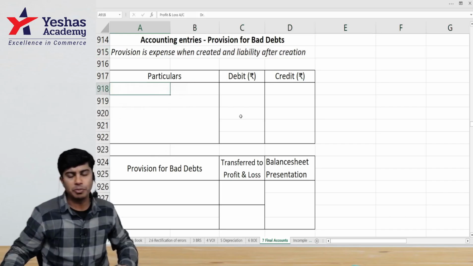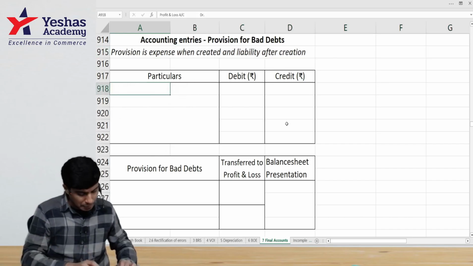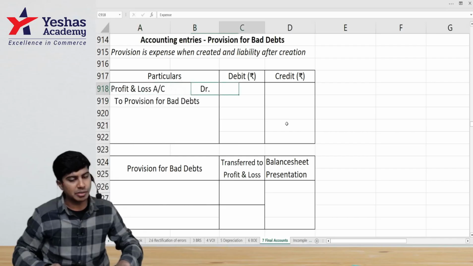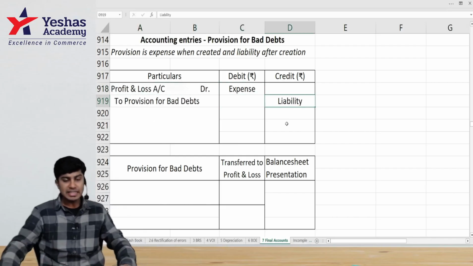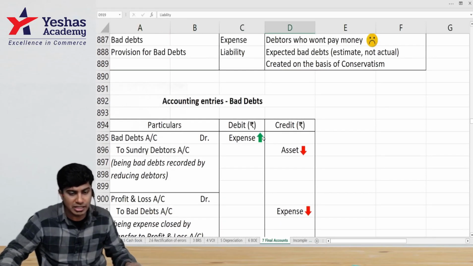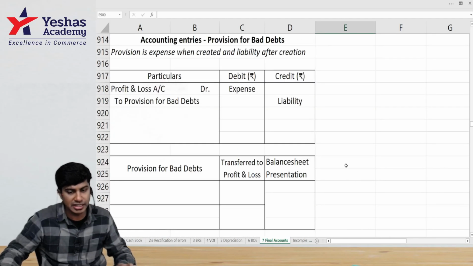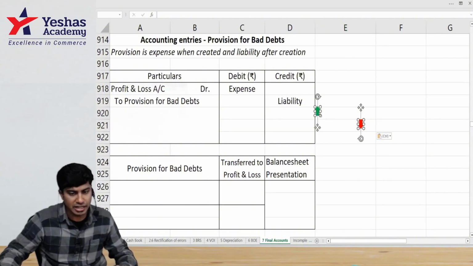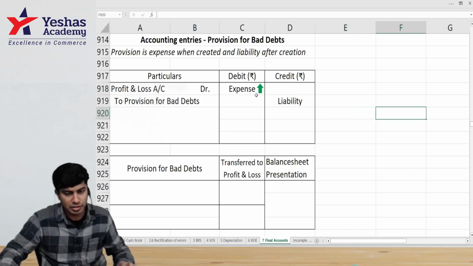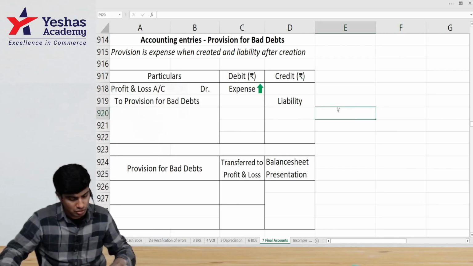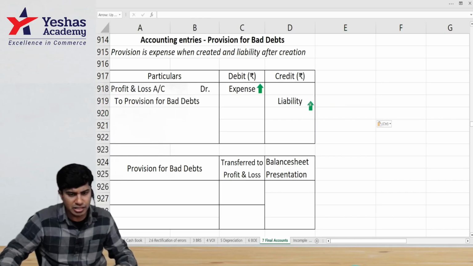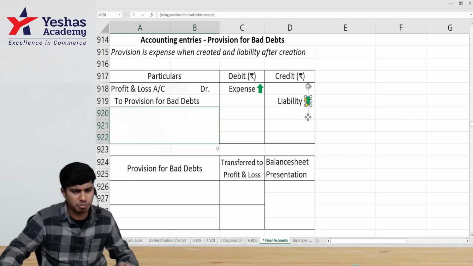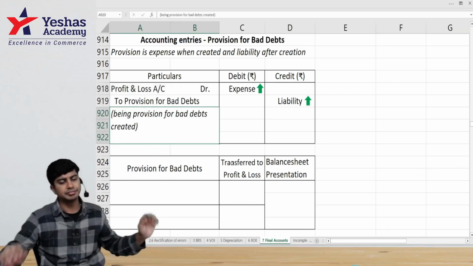What is the journal entry for provision? It is an expense, no? In the P&L account, I will write on the debit side provision for bad debts. This is increase in expense and increase in liability. What will be the narration when I create it? Same narration. Being provision created.